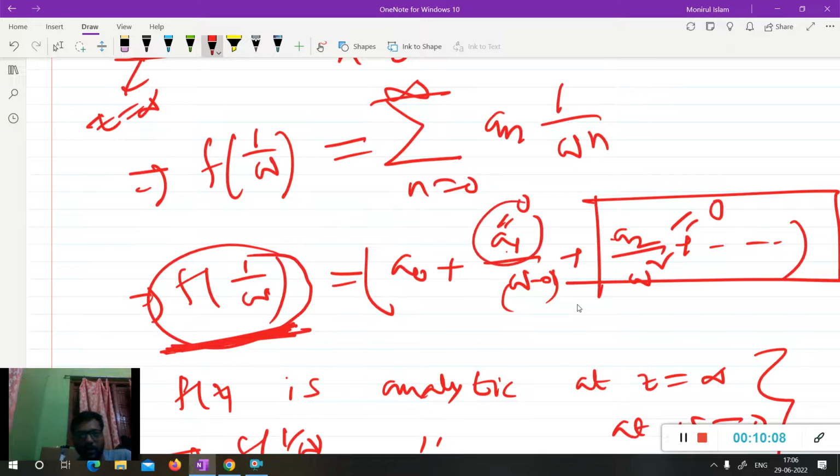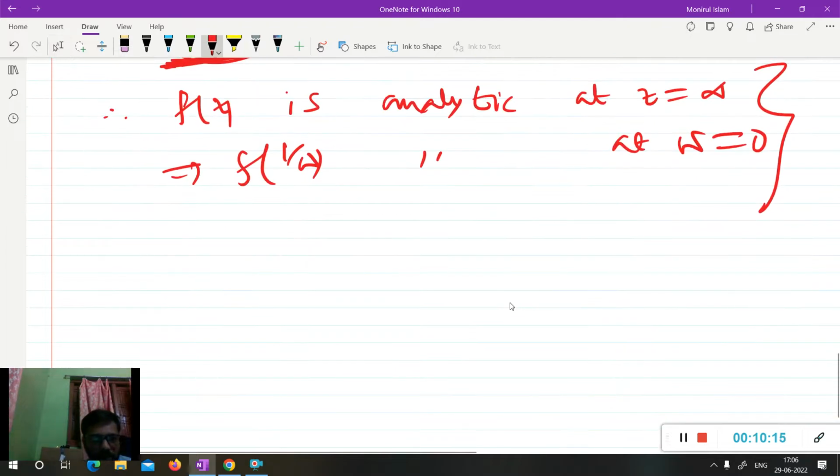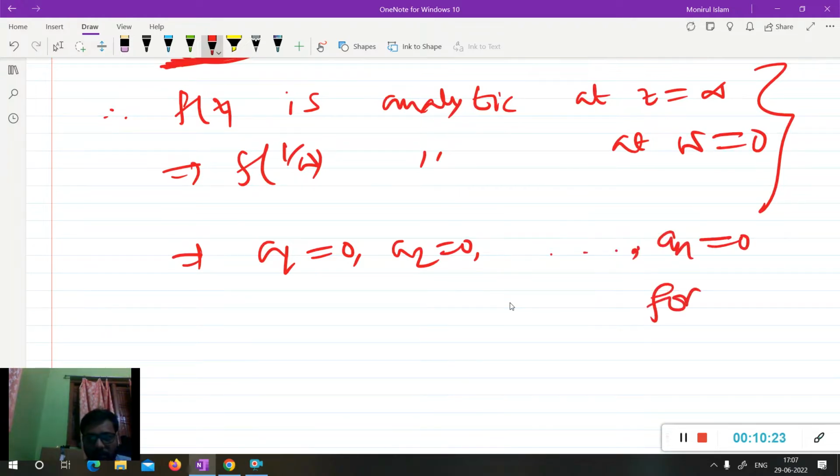So a1 should be 0, a2 should be 0, and all coefficients except a0 should be 0, that is, a_n is 0 for n greater than or equal to 1.